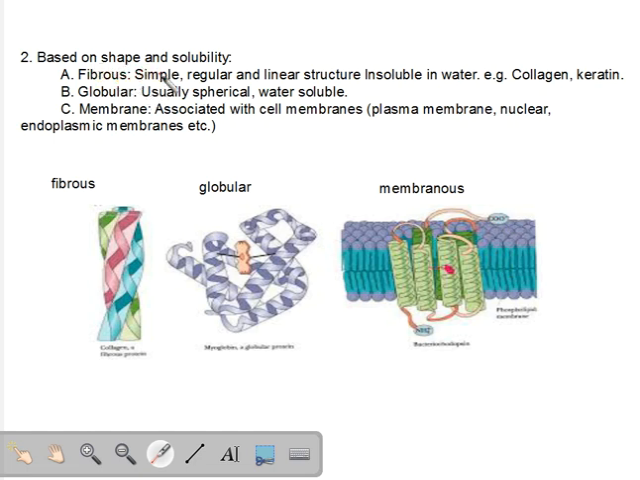They are simple proteins. They are regular and linear structure. Linear is straight line like structure. They are insoluble in water. These fibrous proteins are insoluble in water. Example is again collagen and keratin. You have to think of your nails.